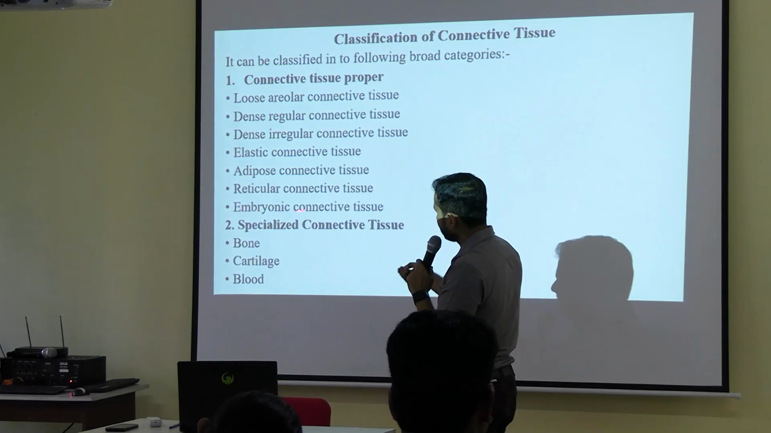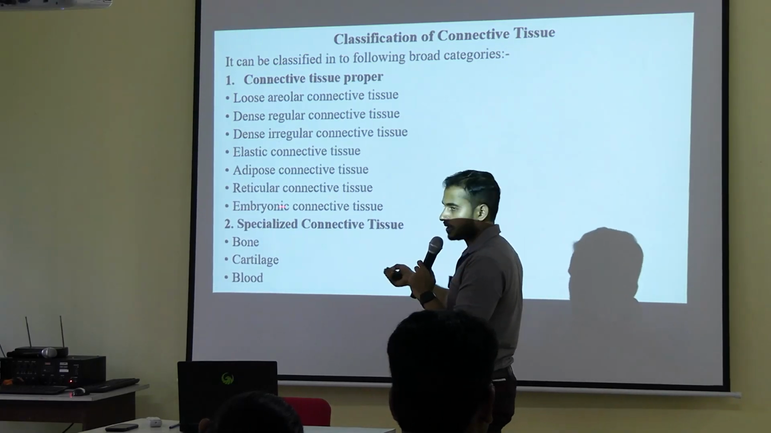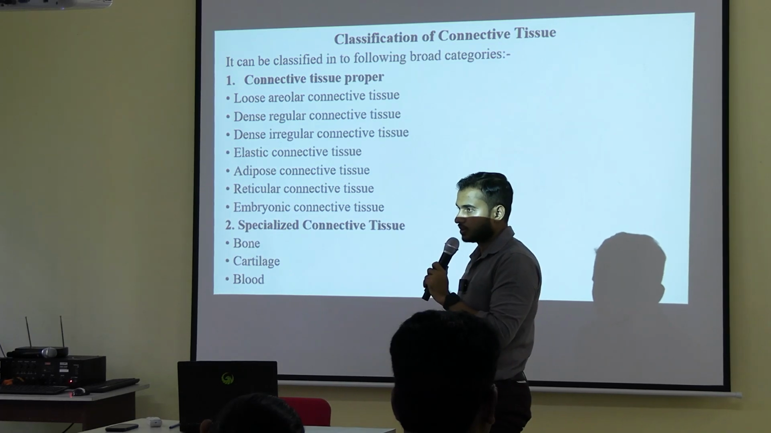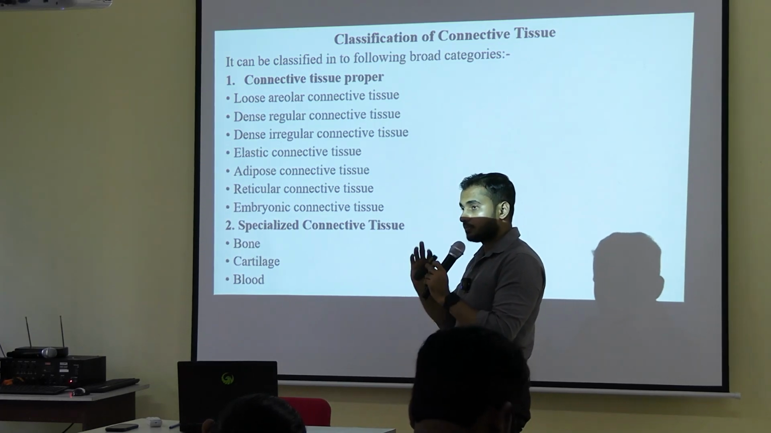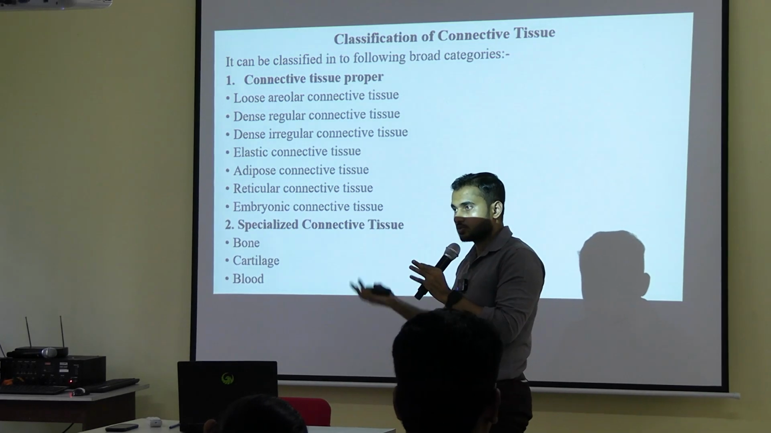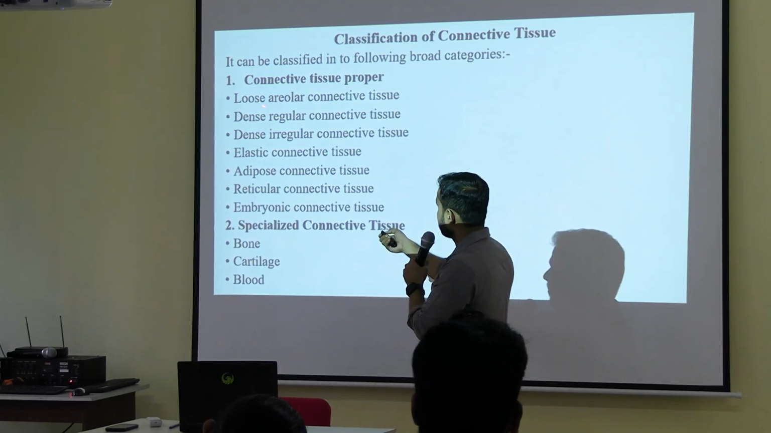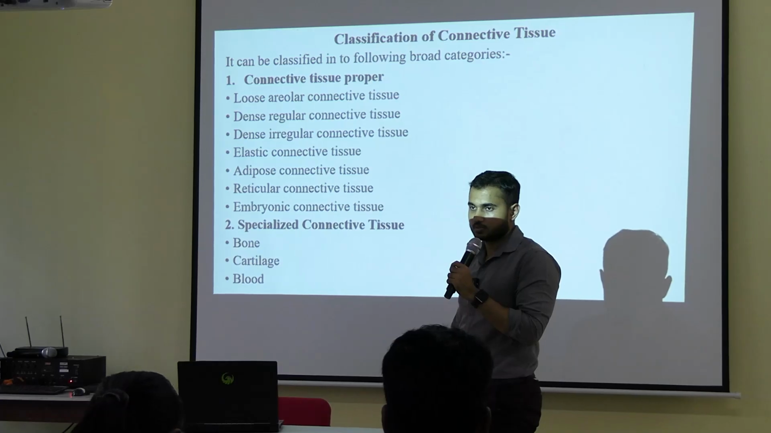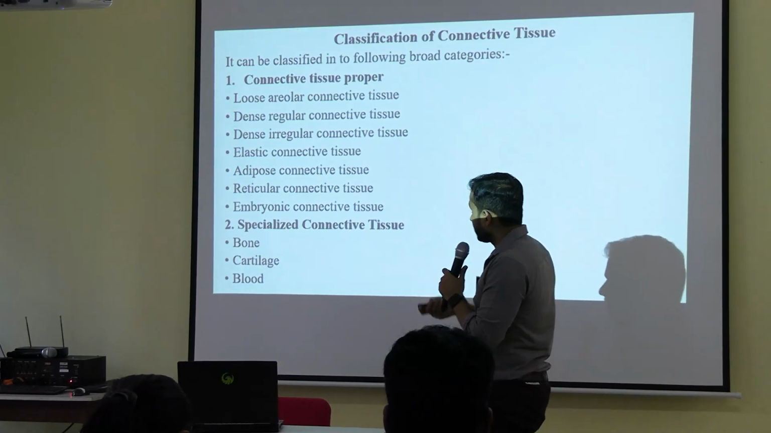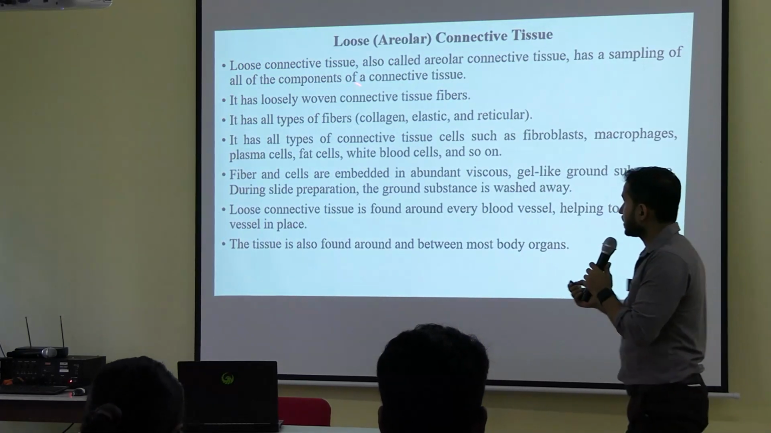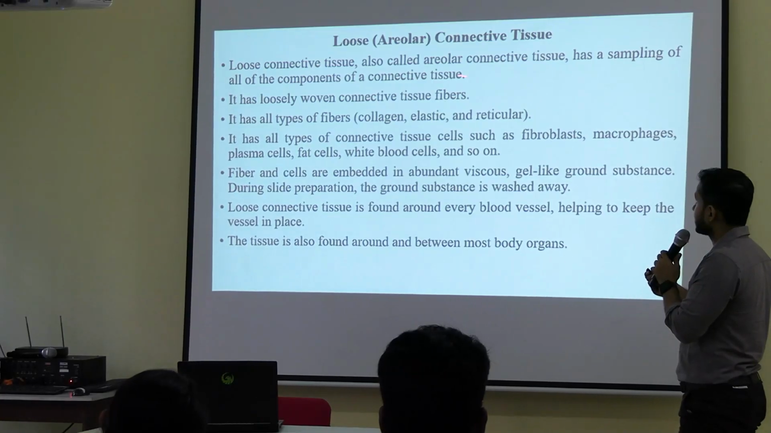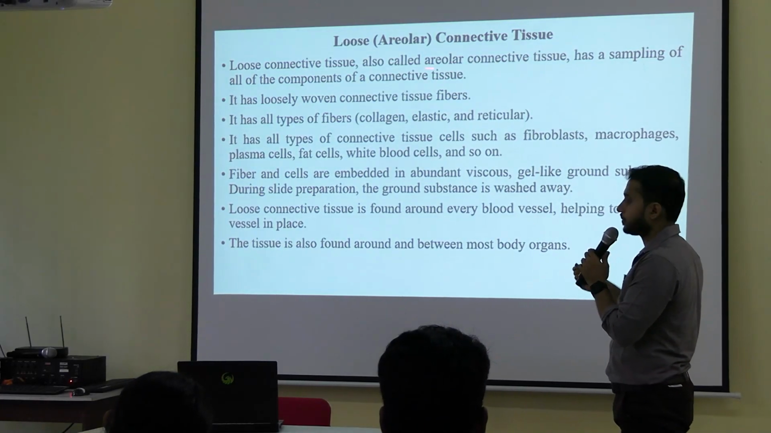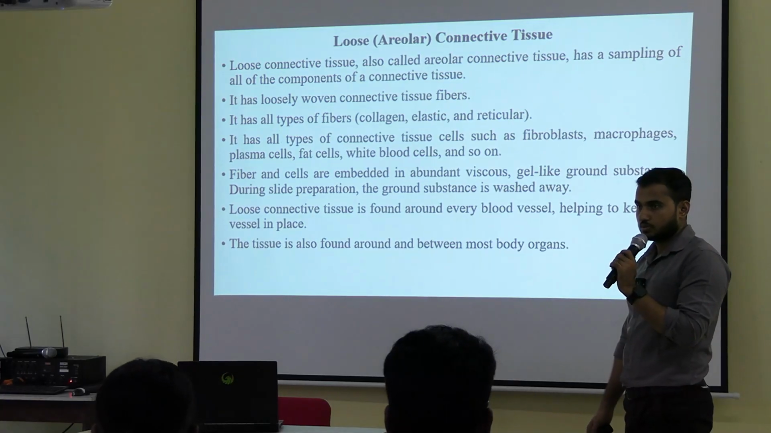इसका तो पूरा structure ही अलग होता है, embryonic connective tissue, that we will discuss, जो embryonic tissue में रहता है. But जितने भी components अभी तक discuss किए, सब कुछ together we will see in this one, loose areolar connective tissue. That's why this is the most ideal type of connective tissue. Now in case of loose connective tissue, it is also called loose areolar connective tissue because it has a sampling of all the components of connective tissue.